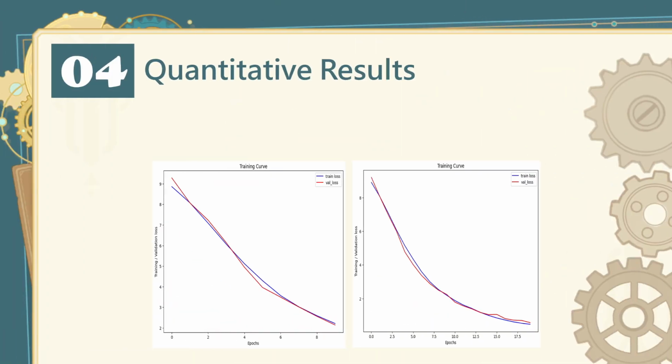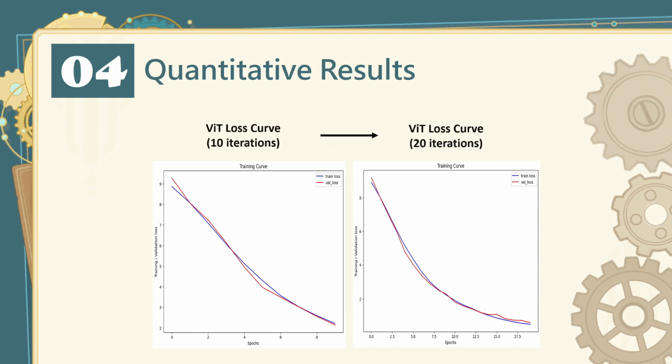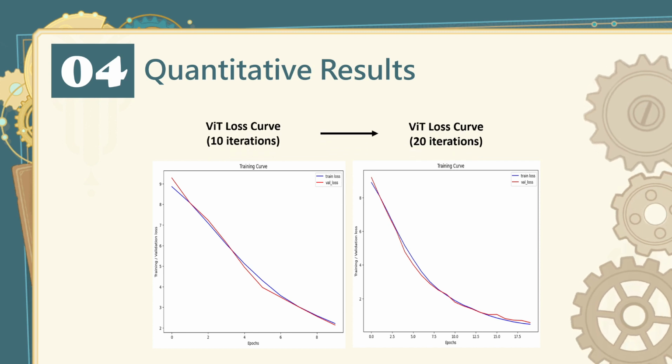Here are our training curves for the fine-tuned model. We only used the data we collected and the Mapillary dataset because the trained parameters loaded in were already trained on the Cityscapes dataset. This greatly limited the number of training images. After fine-tuning for 10 iterations, we see that there is no sign of overfitting.